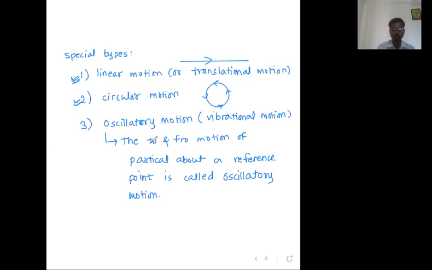Now the meaning of 'to' is towards, and 'fro' means away from. Everyone reply to me: is it clear up to this, and written? We will discuss the examples later, Aryan, but let us try to understand the things first. I will ask you the question on examples, but later. Very good, Vedant.